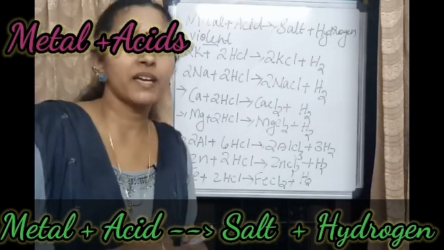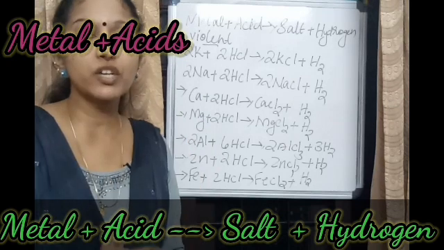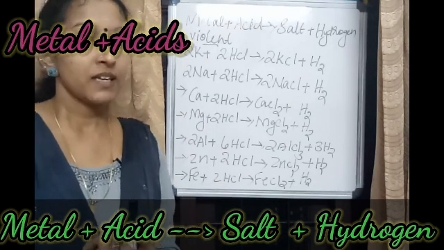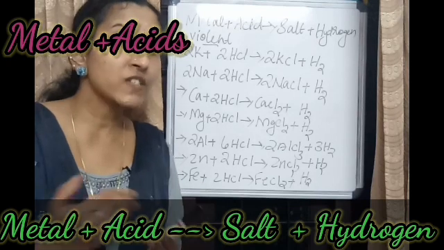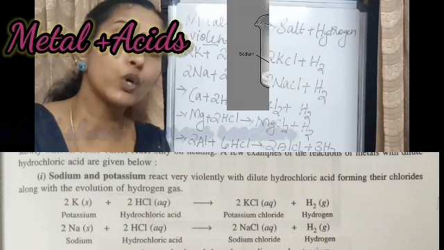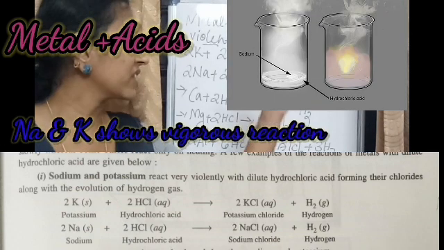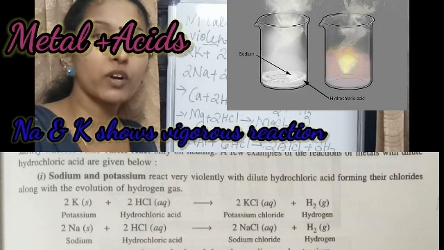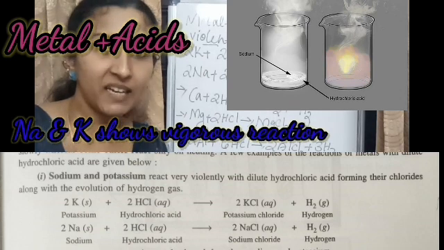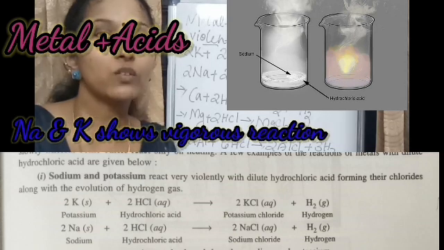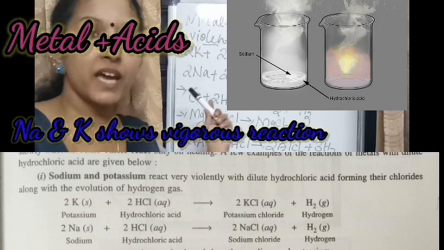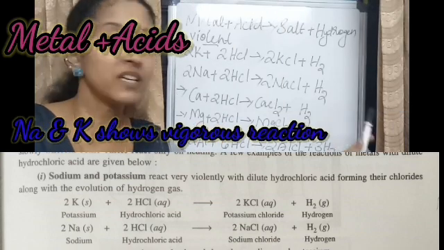Now we can compare the reaction of these metals with the acids. Just like with oxygen and water, sodium and potassium show a vigorous reaction with acids. Sodium and potassium react with the acids vigorously to form their chlorides and hydrogen gas.